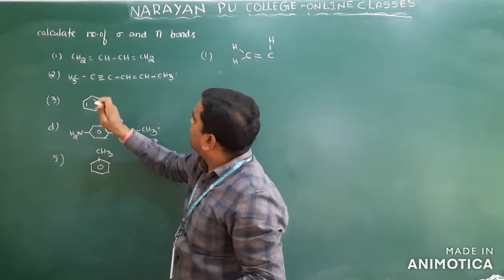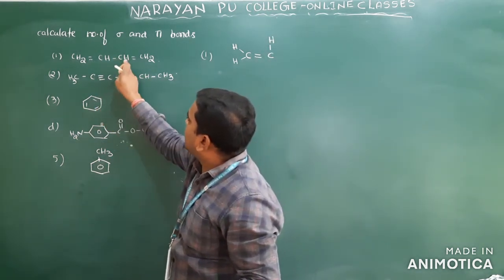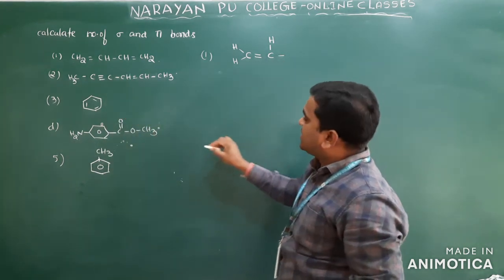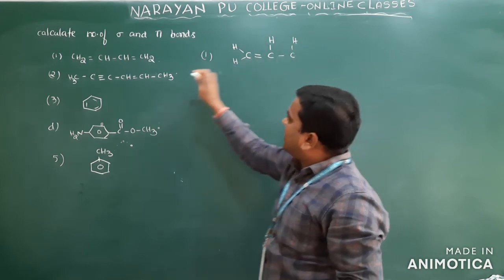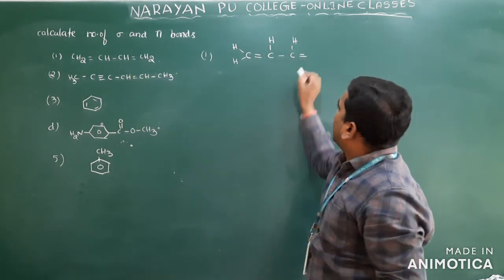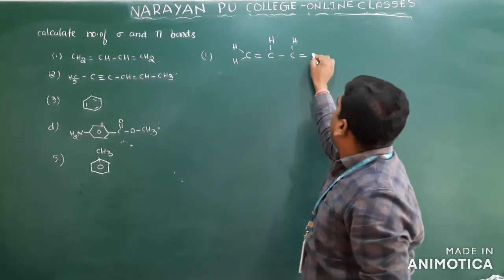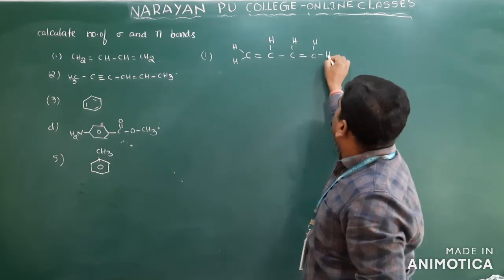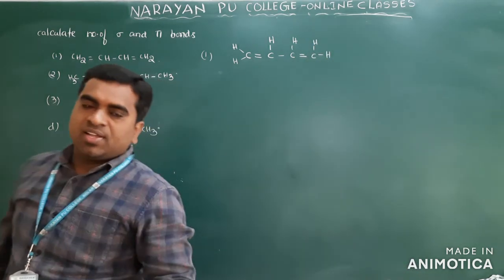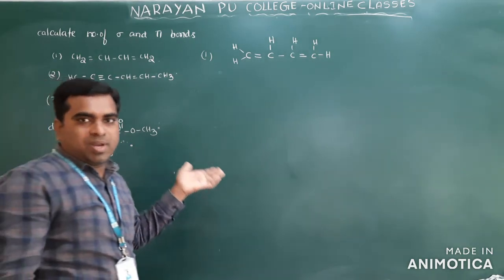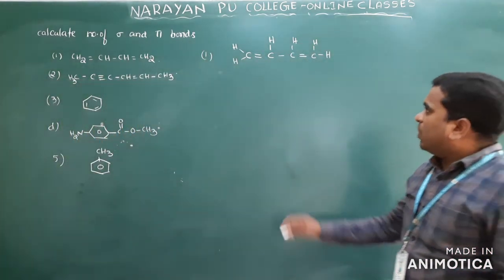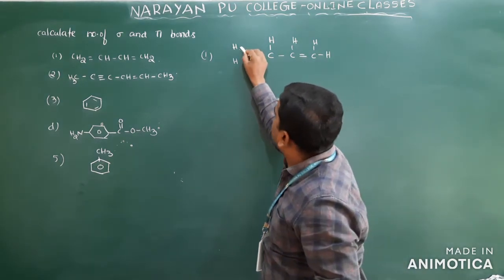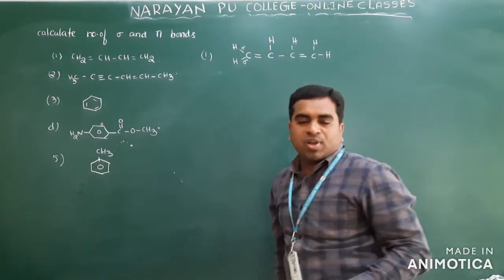This is H. Next, here there is a single bond, and the carbon has another H. Then there is a double bond, and the last one is carbon with CH and CH. You have to write it this way. Then it is very easy to predict how many sigma bonds and pi bonds are there. Clear? Simple. You see now, this is a single bond. Single bond means which bond? This is a sigma bond only.